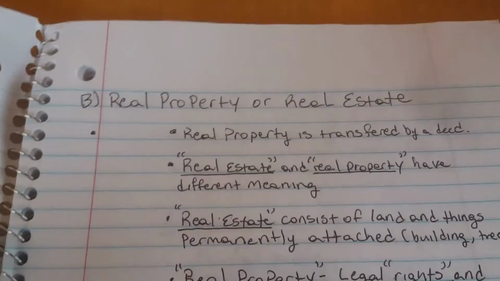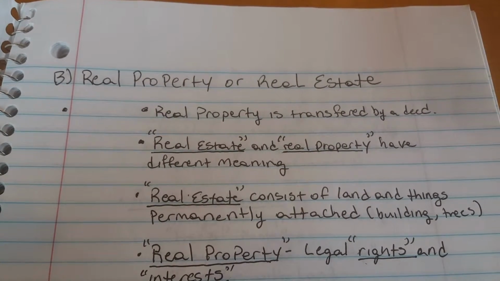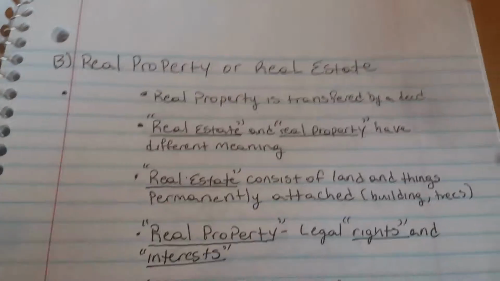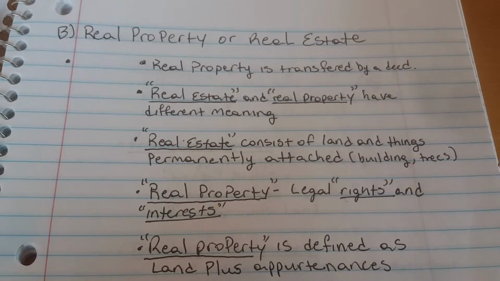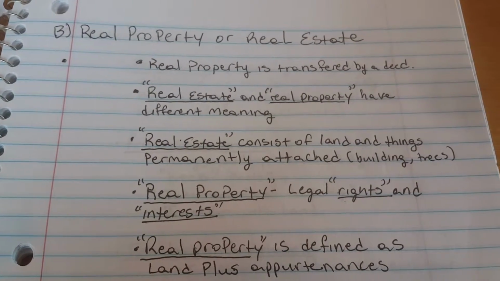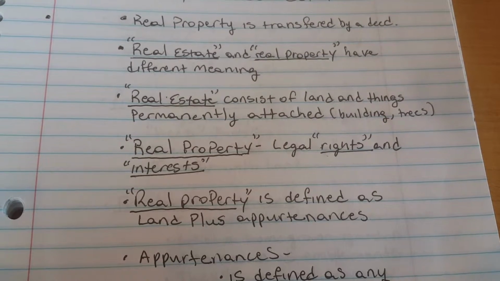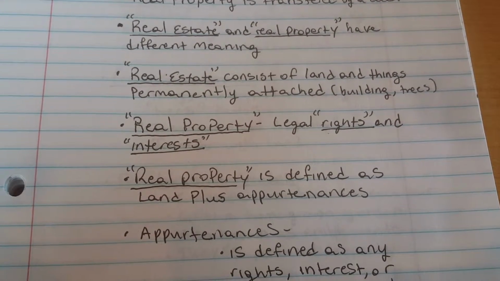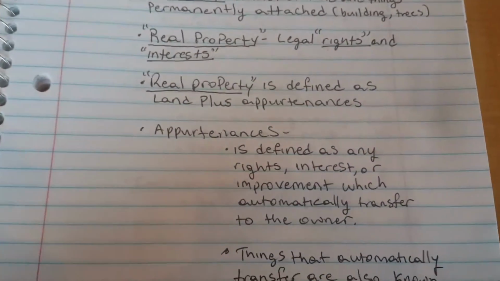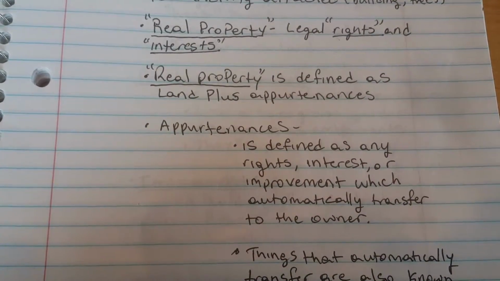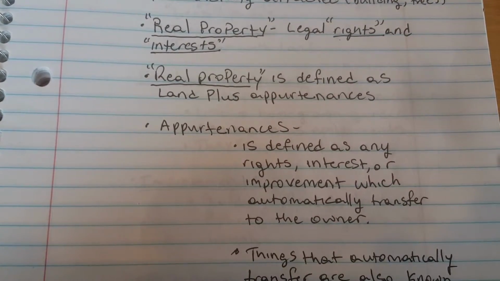Real property or real estate. Real property is transferred by deed. Real estate and real property have different meanings. Real estate consists of land and things permanently attached, buildings, trees, etc. Real property, legal rights and interests. Real property is defined as land plus appurtenances. Appurtenances is defined as any rights, interests, or improvements which automatically transfer to the owner.